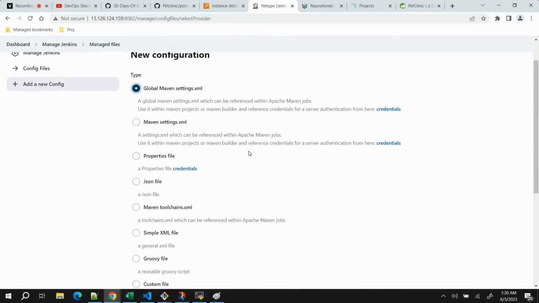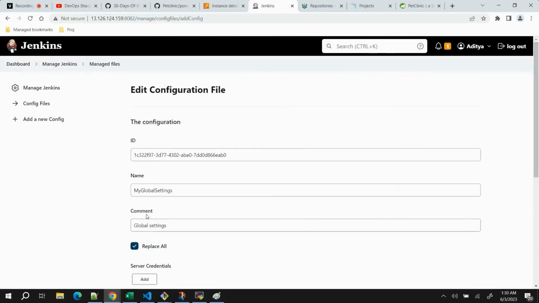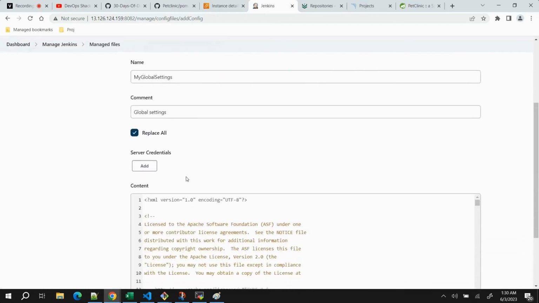Global Maven settings or Maven settings, anything is fine. Let me just check global Maven settings, which can be referenced with Apache Maven jobs. It's the same thing only. Global will have a global scope, I guess. So click next. It's fine.